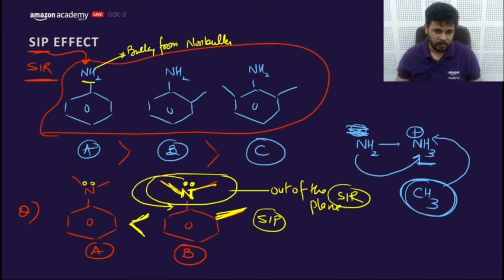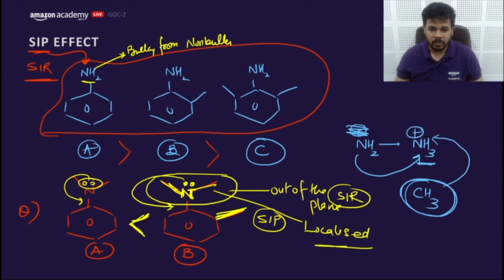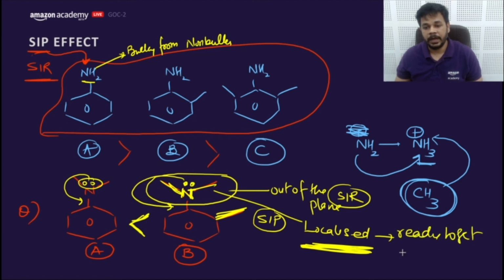Earlier, this lone pair was doing resonance, a delocalized lone pair. Now this lone pair is somewhat localized, and a localized lone pair is actually ready to get donated.